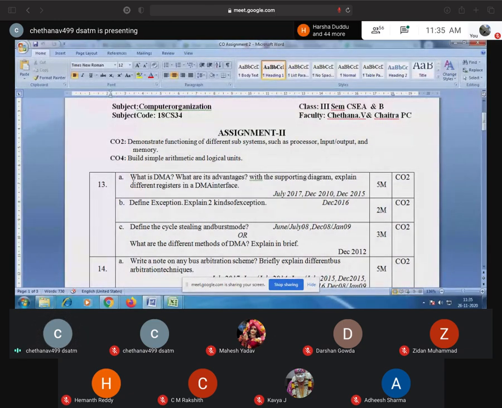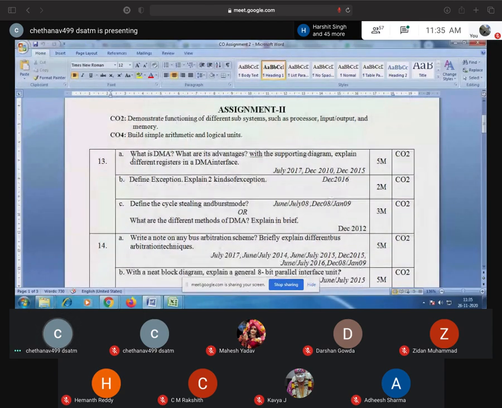Okay. So this is question 30, that means continuation. What is DMA? DMA is nothing but direct memory access, right? And what are its advantages? With a supporting diagram, explain the different registers in a DMA interface. You have to explain all the registers in the DMA. So direct memory access you have to explain. That will be a 5 marks question.